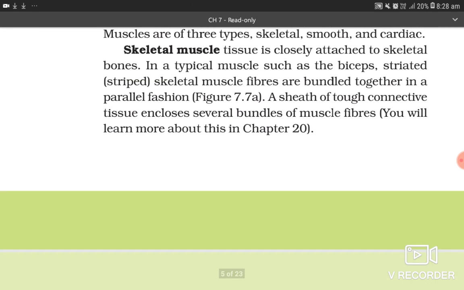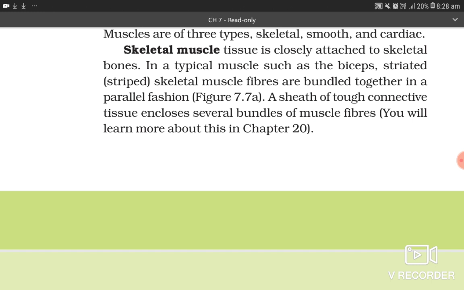Skeletal muscle tissue is closely attached to skeletal bones. In a typical muscle, such as biceps, striped skeletal muscle fibers are bundled together in a parallel fashion. I will repeat this paragraph once again. I did some errors. I'm really sorry.